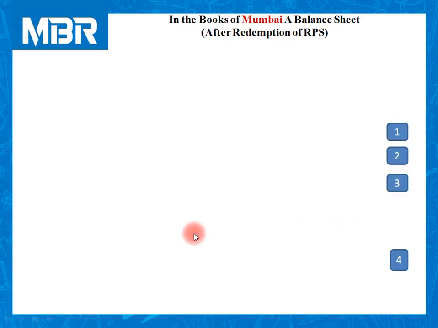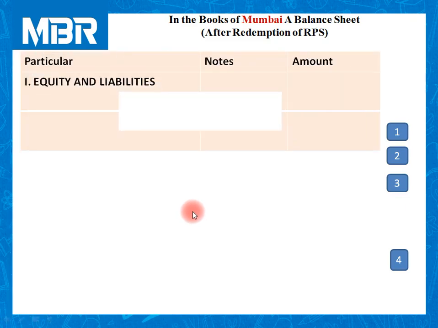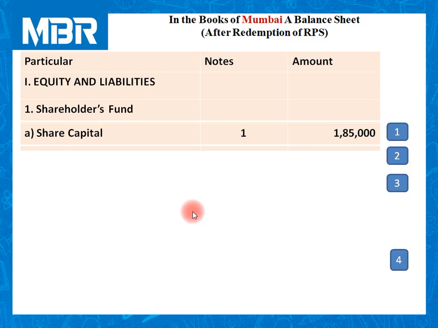Now, to conclude the answer, we need to prepare the balance sheet in vertical form. First item, equity and liabilities. Under equity and liabilities, we need to calculate shareholders' funds, and shareholders' funds include the calculation of share capital, 1,85,000.